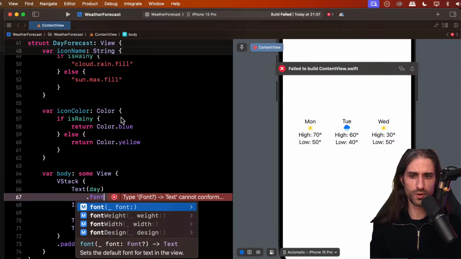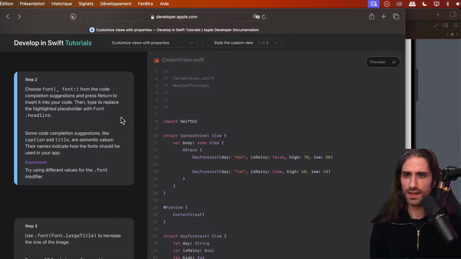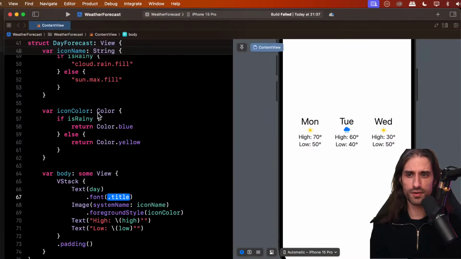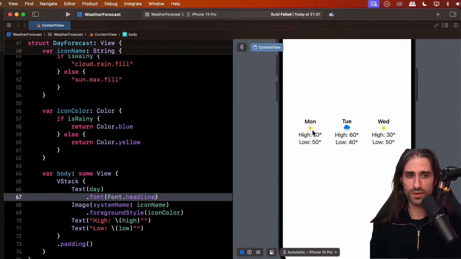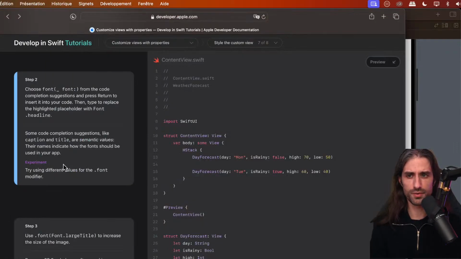So the first one, okay. Then type to replace the highlighted placeholder with font.headline. So like that. You can see something changed in the way the text is formatted. Now it seems to be a little bit bigger and a little bit bolder also.